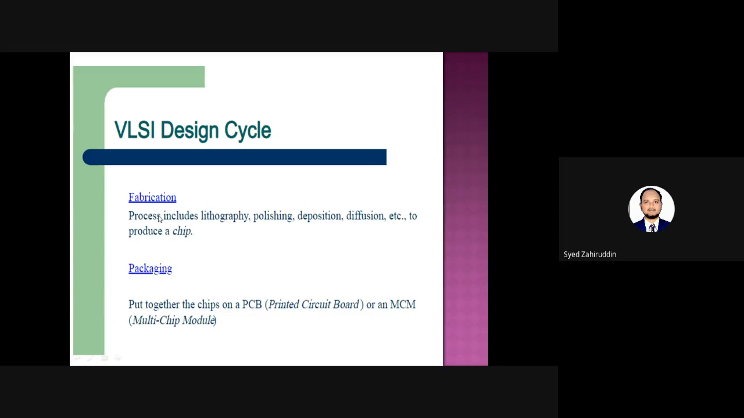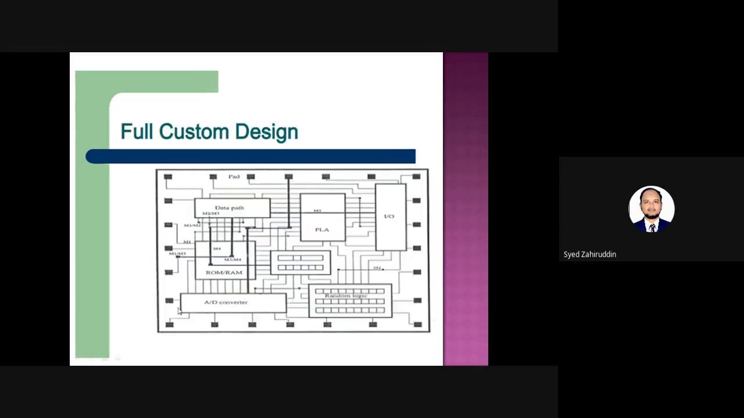Then the fabrication, I already said, includes different steps: the lithography process, then the deposition process, then the diffusion process, and finally a chip will be fabricated. That chip will then be sent to the packaging in order to make one printed circuit board or a multiple chip module. Finally, this is the full custom design step, how it is produced.